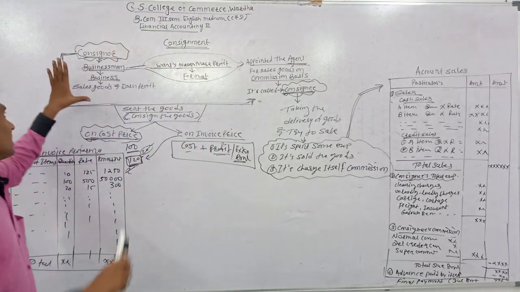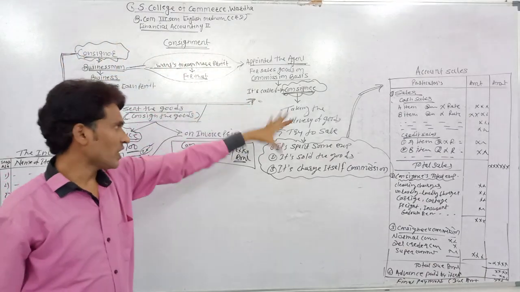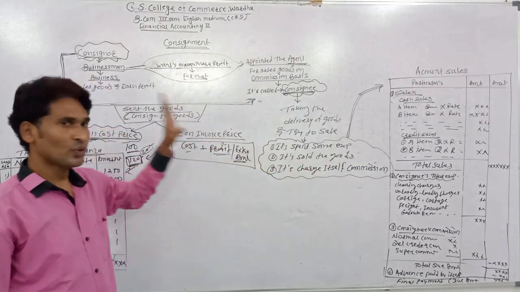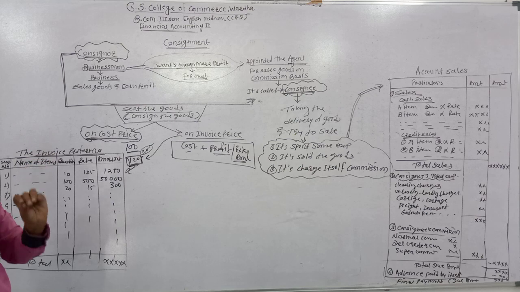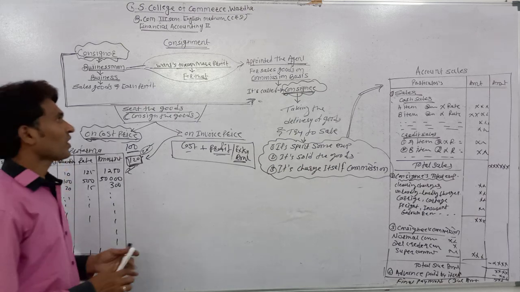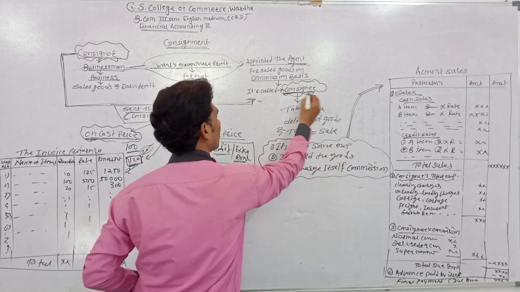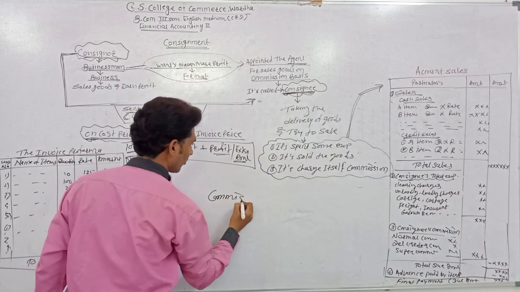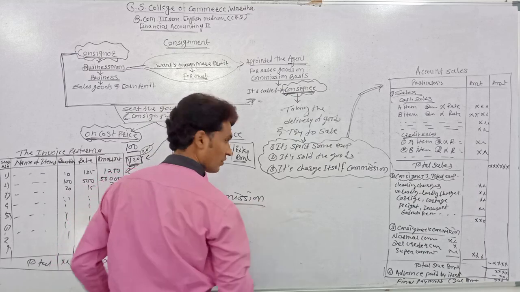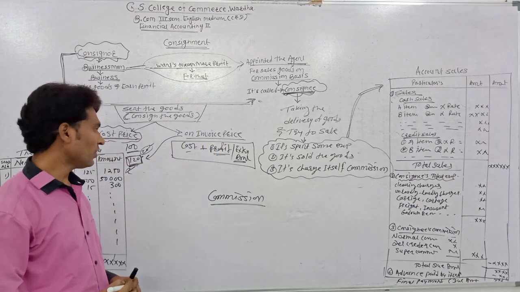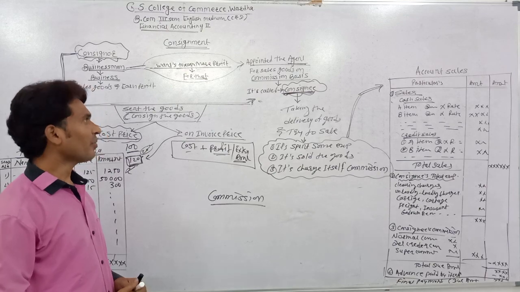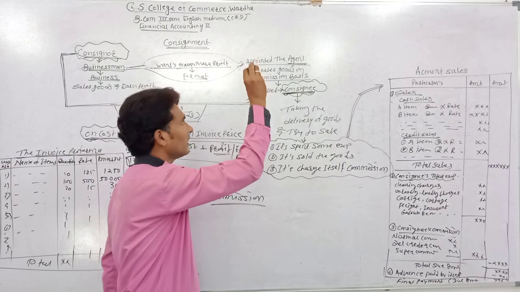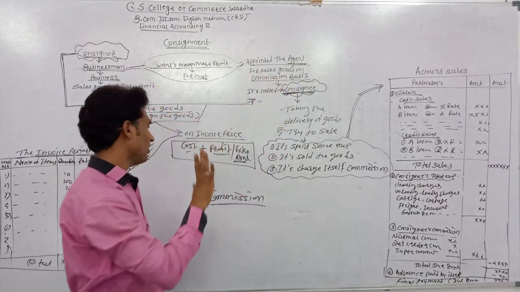Now, the consignor sends the goods to the consignee, who tries to sell them, makes some transactions, and after that provides the account sales to the consignor. Now we are discussing commission. Normally the consignee is appointed on a commission basis.